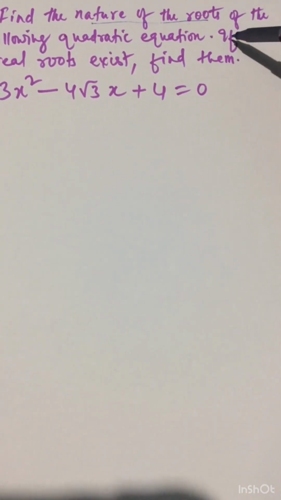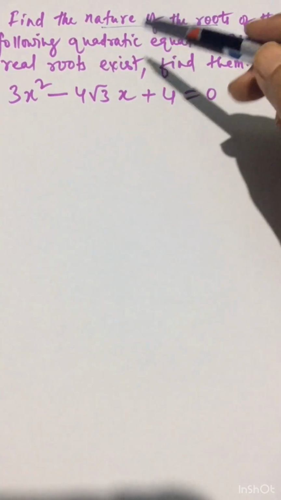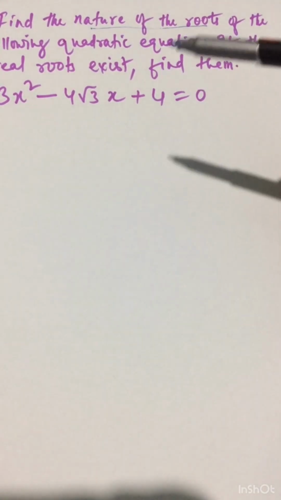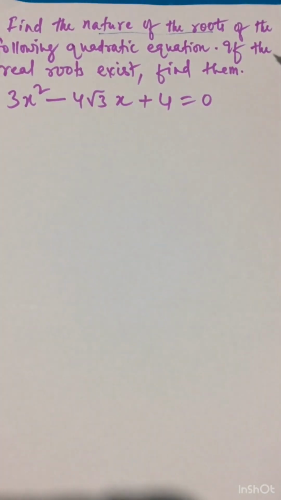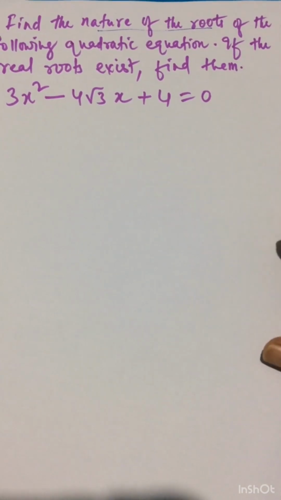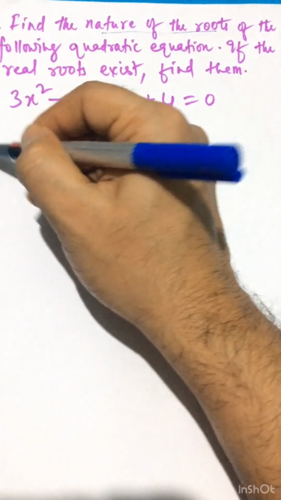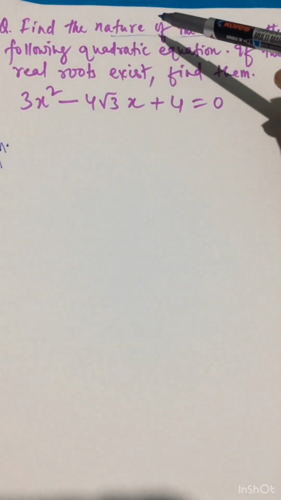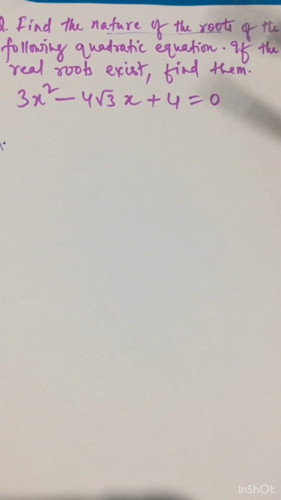The next question is, if the real roots exist, find them. So if a root is there, then we have to find the root. Which are the roots? Like that. Let us see step by step. As I said, first we will find out the discriminant.